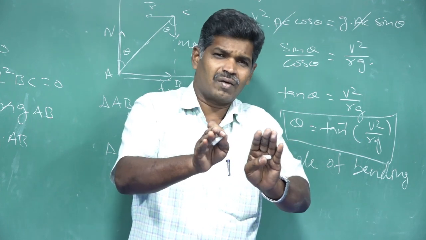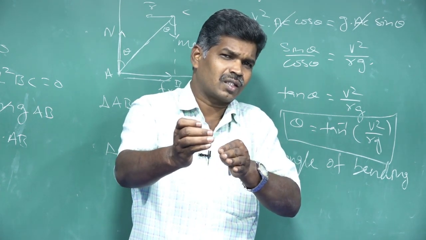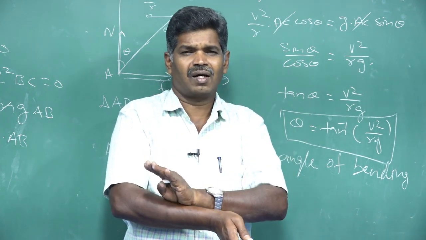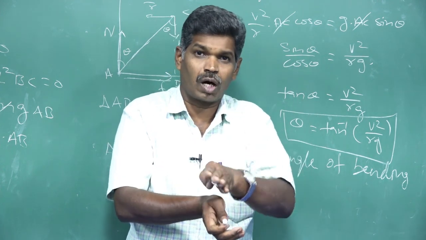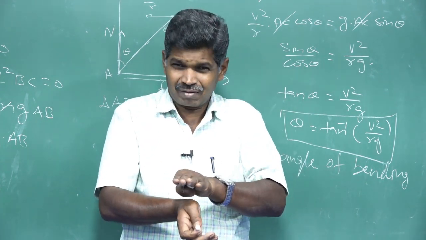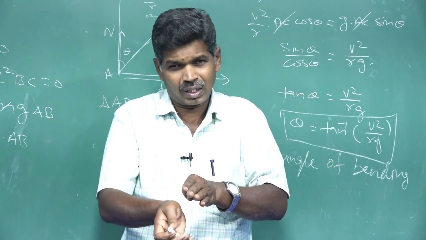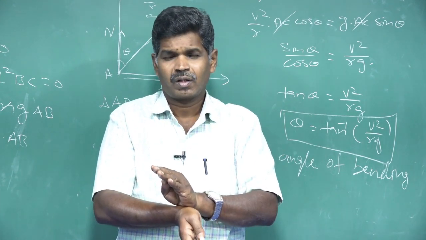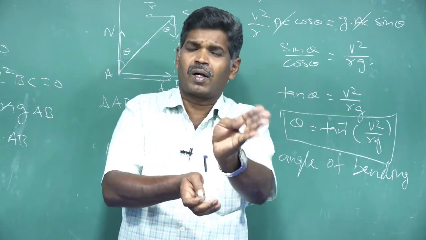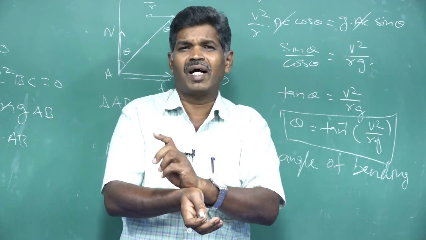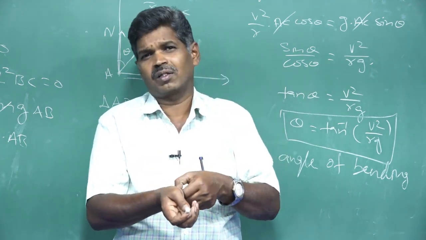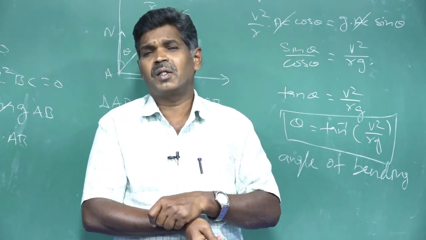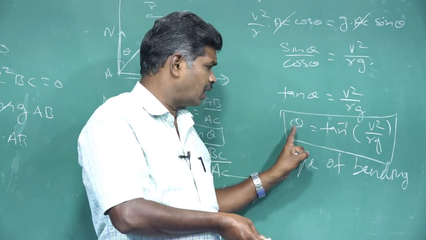So we reduce the speed when crossing the curved path. We travel at a certain velocity based on the amount of bending. If the bending is small, we can travel at a somewhat higher speed. If the path is very curved, we must reduce our speed more and more. Only then can we travel safely on a more bending path, but we require this angle of bending.